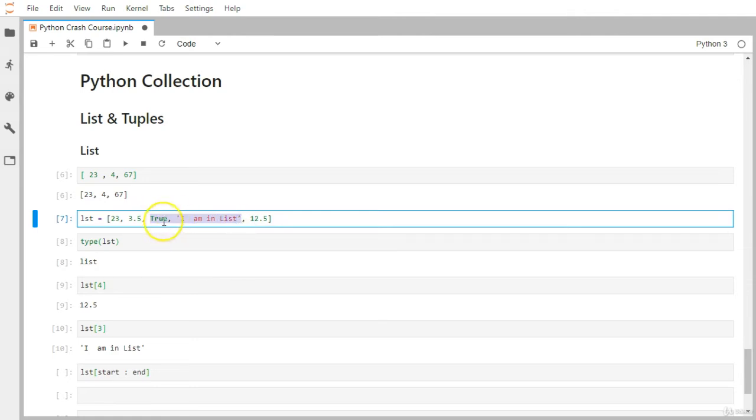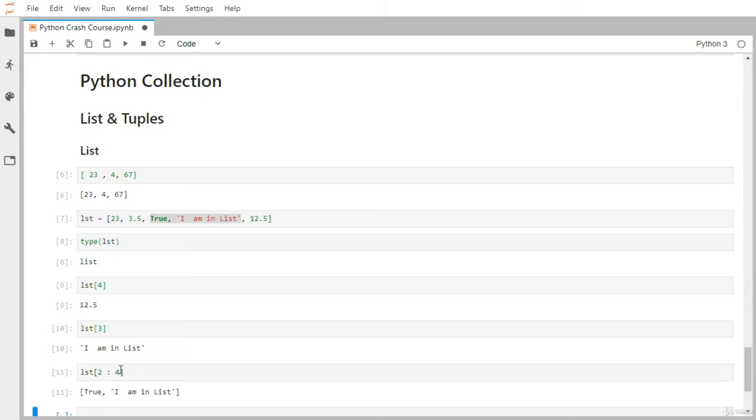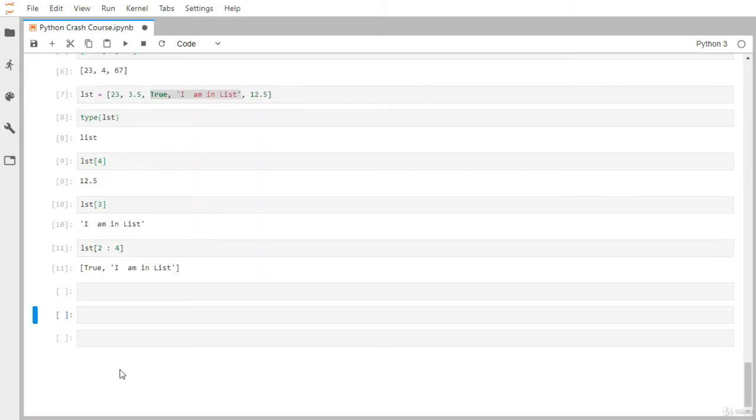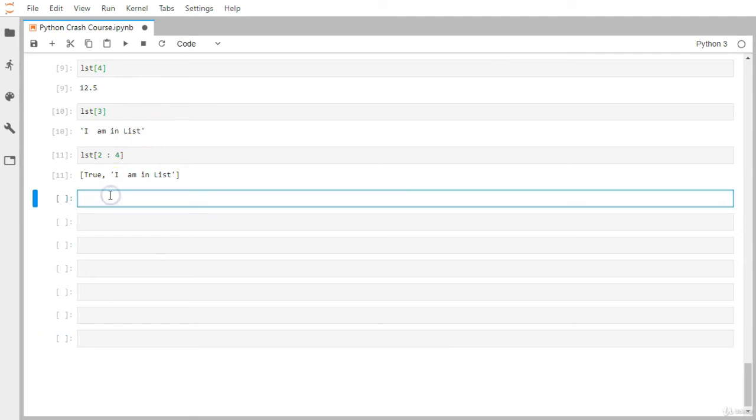True is currently pointed to by the number 2, so I start from 2, and I want up to 3. The upper bound is always excluded, so I am going to write 4. All the elements whose indexes are from 2 up to 4, excluding 4, will be returned. Let me execute it. It has returned True and "I am in a list," a total of 2 elements.